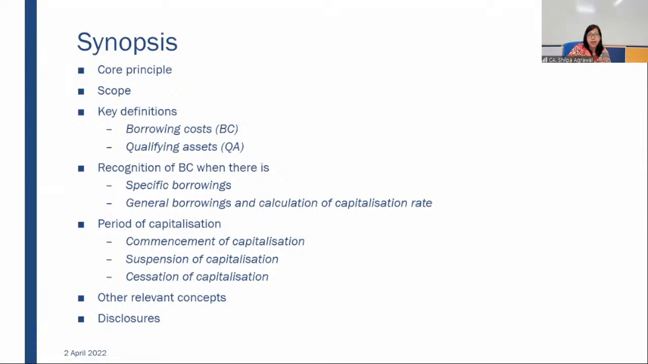Then the period of capitalization: when you have to start capitalizing the borrowing cost, when you have to stop, which is cessation of capitalization, and the temporary hold of capitalization, which is called suspension of capitalization. We'll discuss these under period of capitalization, and there are two or three other relevant concepts that we'll also discuss. At the end, disclosures, which are also part of the standard, and which may be required at your final level for your financial reporting paper as well as for your global financial reporting standard paper.